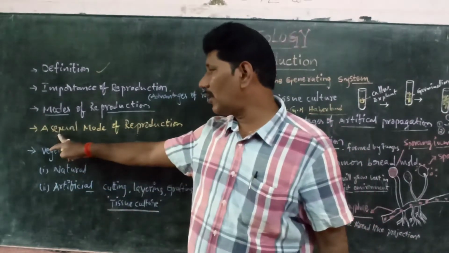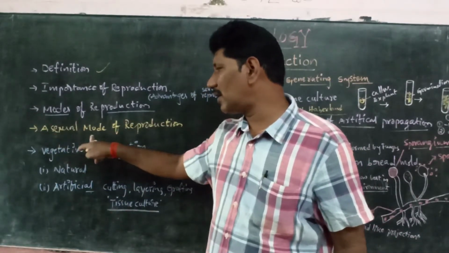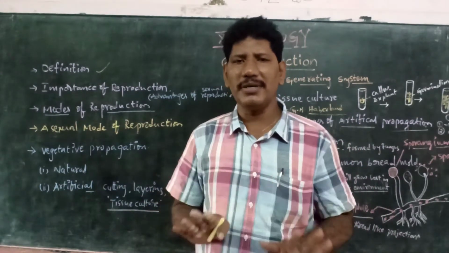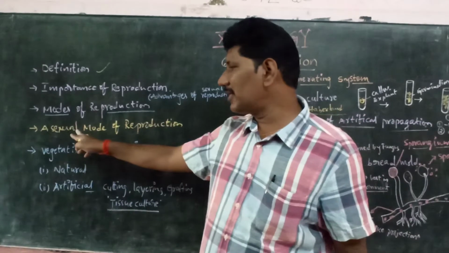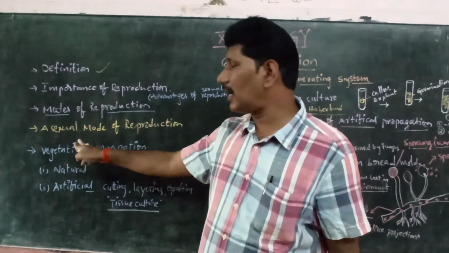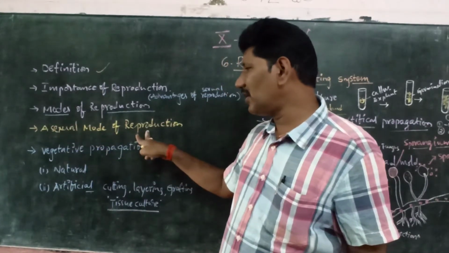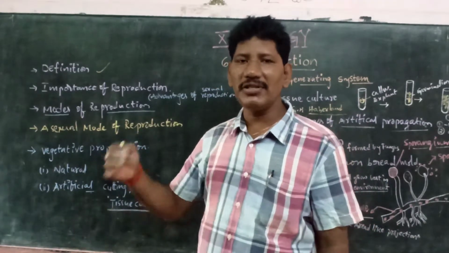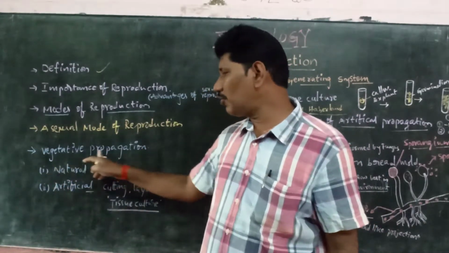Asexual means the absence of sexual organs. So there is no question of gametes, and no question of fusion of gametes. Simply the parent gives rise to daughter ones. This is called the asexual mode of reproduction. Apart from that, in the textbook we have subtopics like vegetative propagation.